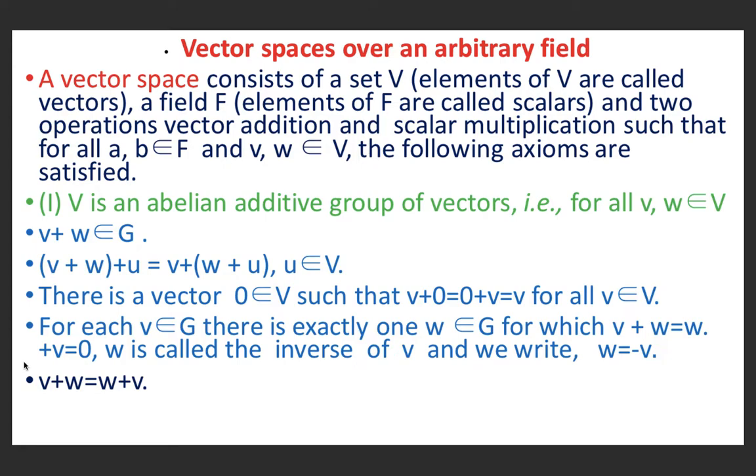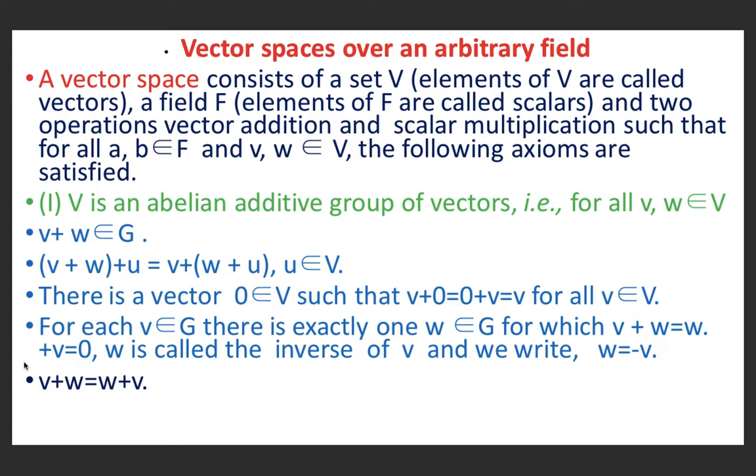Here u is an element of V. There is a vector 0 belonging to V such that v plus 0 is equal to 0 plus v equal to v for all v belonging to V. This means there exists an identity element in the set V.